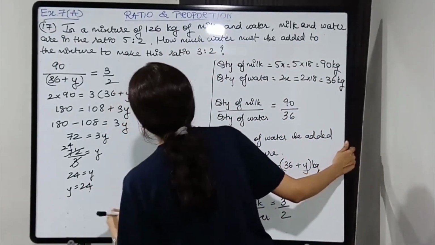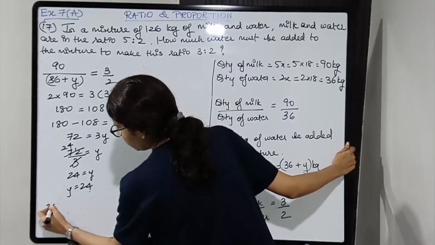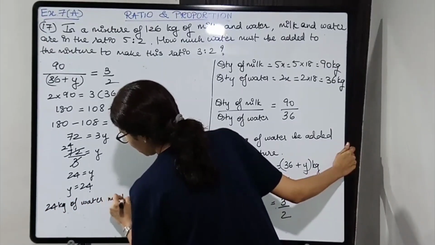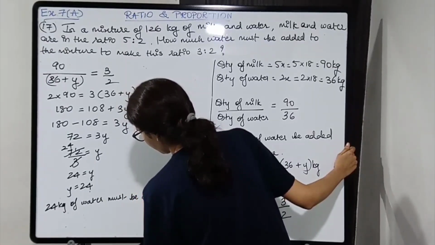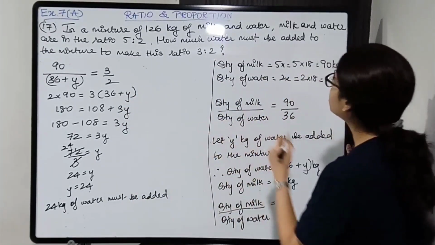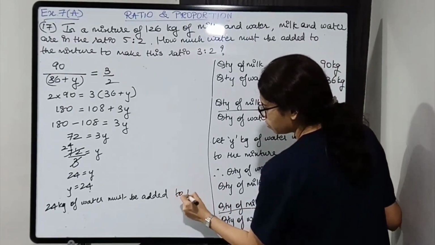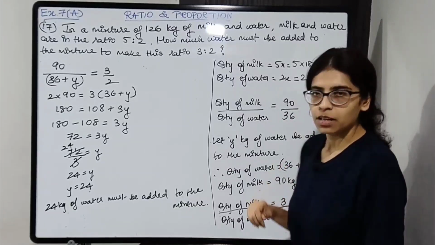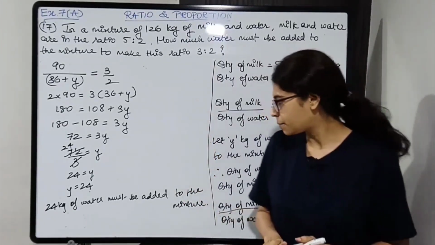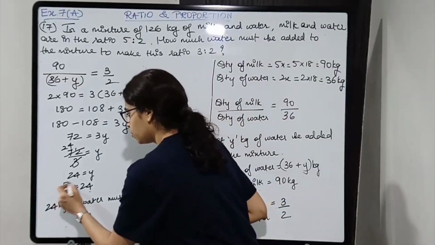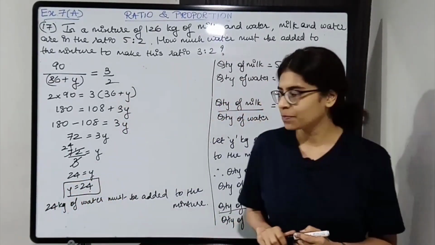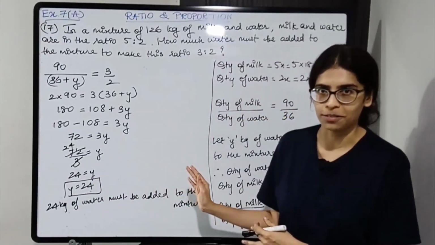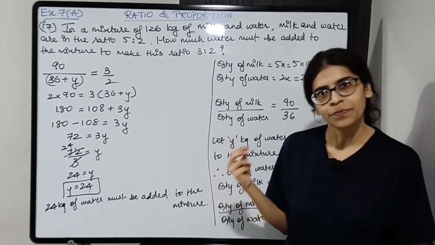So just write down the final statement. 24 kg of water must be added to the mixture to make the ratio 3:2. Writing this much is also fine, you don't need to write the ratio part. So box this value, the value of y that you got, and don't forget the unit. 24 kg of water is required. Don't write liter by mistake. All right, students.